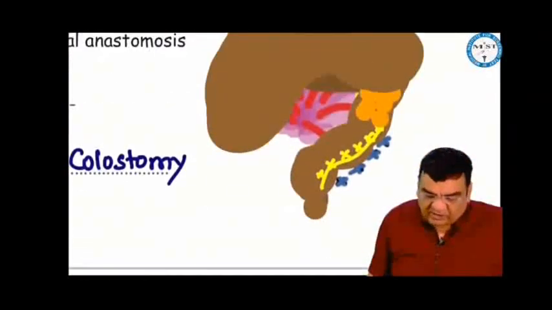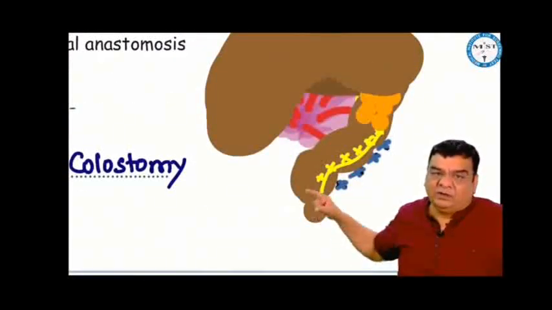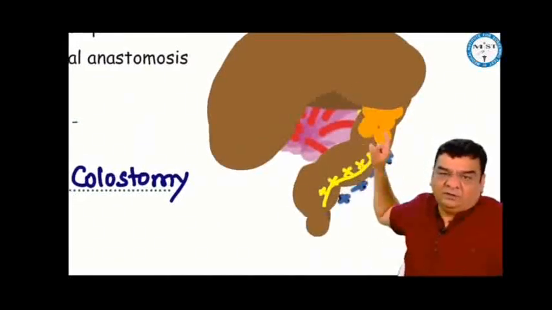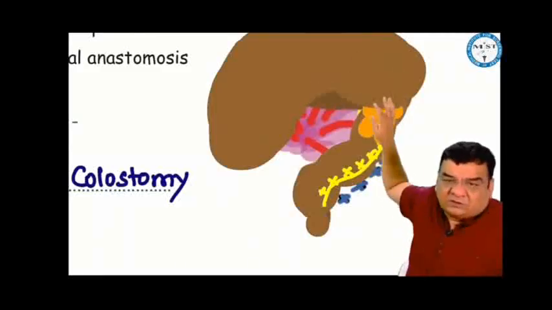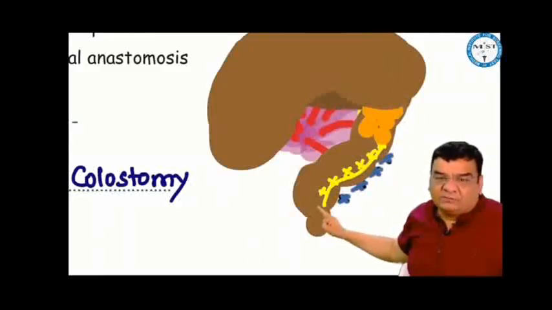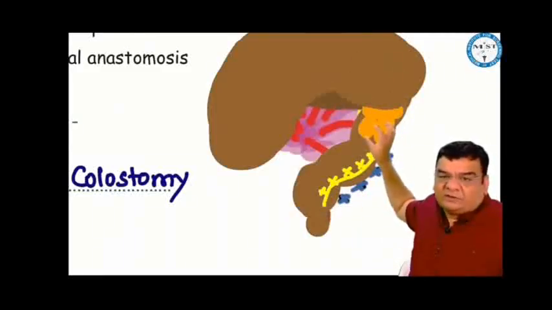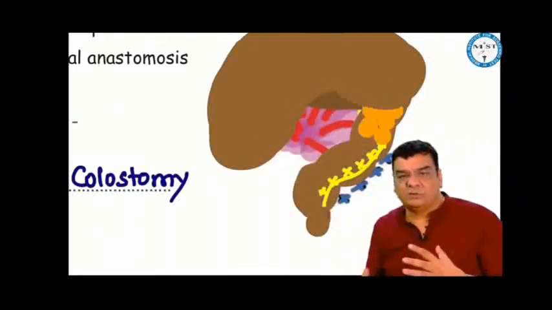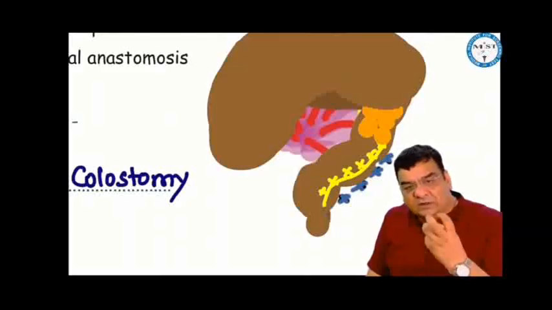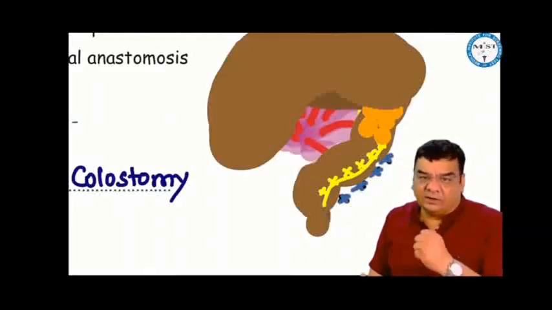If a long segment is aganglionic, then the story will present in the newborn baby, because the meconium which is coming will get collected till that area where the ganglion cells are present. The peristalsis force is not sufficient to negotiate this meconium through such a big aganglionic segment. So there is meconium impaction leading to complete traffic jam, intestinal obstruction, because of which the proximal colon will be grossly dilated, and a newborn baby presenting with gross distension of abdomen, where the risk of colonic perforation is high, which will cause leakage of the fecal matter in the peritoneal cavity, fecal peritonitis, septicemia, and death.